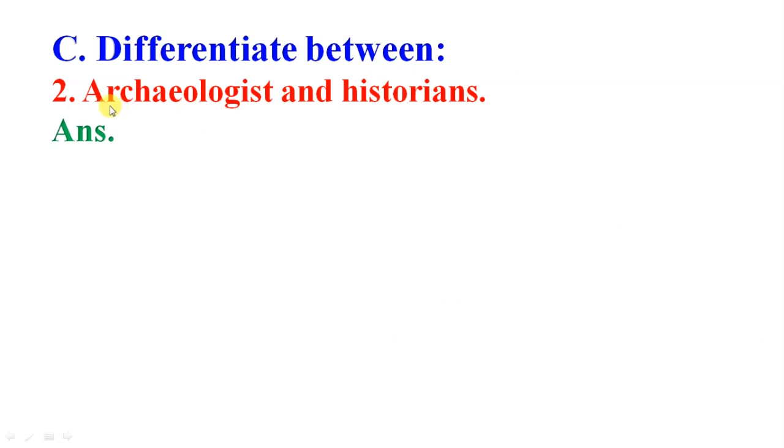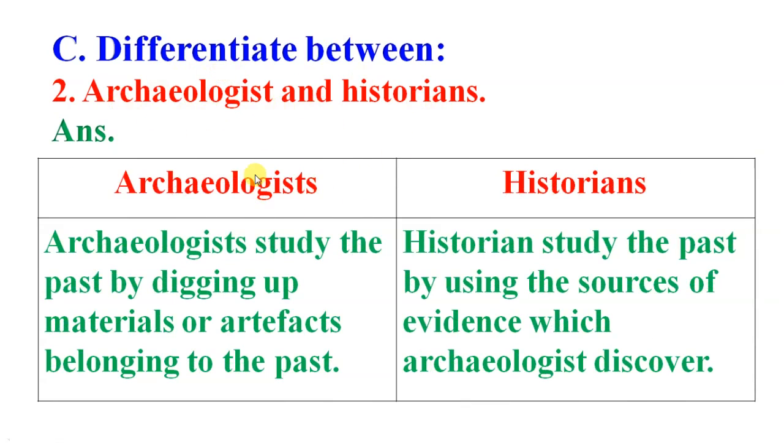Next question, differentiate between archaeologist and historian. Archaeologists study the past by digging up material or artifacts belonging to the past.